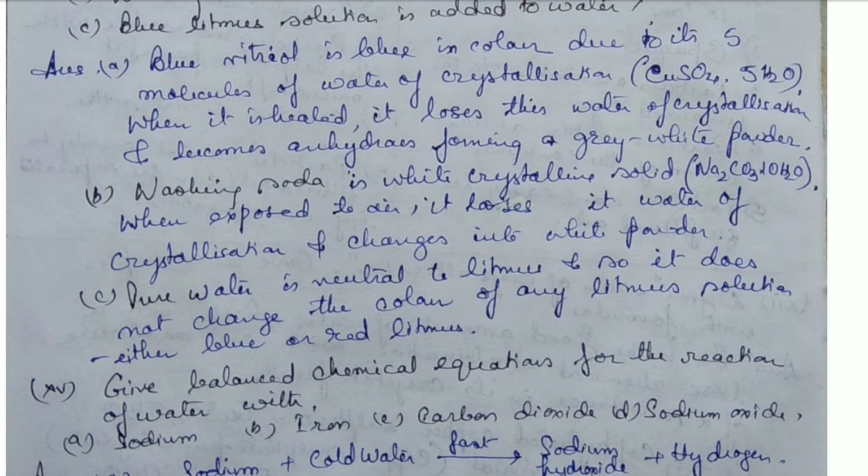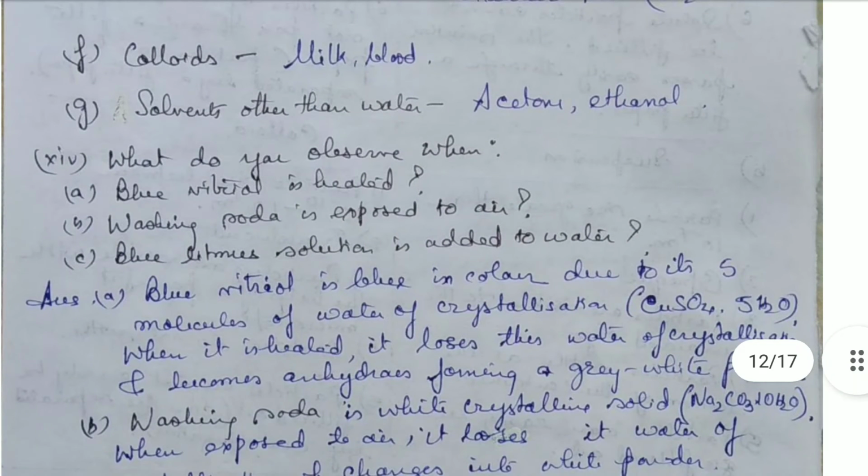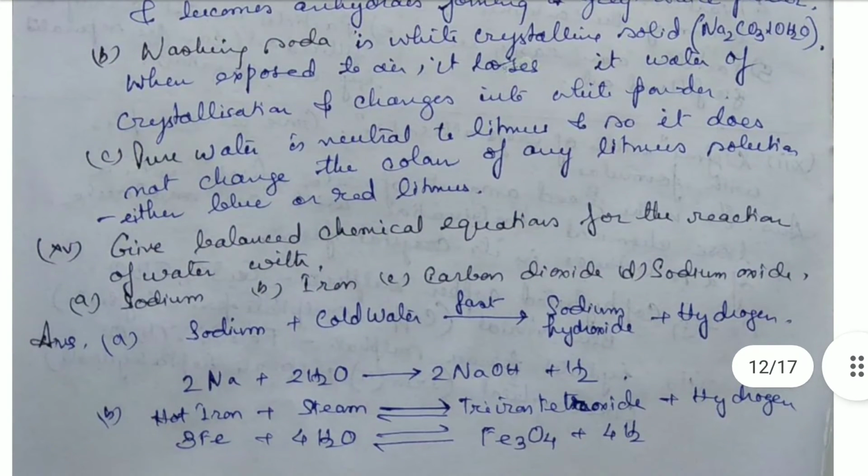Okay. Then pure water, it is neutral to litmus. When blue litmus solution is added to pure water, what happens? Pure water is neutral to litmus, and so it does not change the color of any litmus solution. So neither blue nor red litmus changes its color. If we add blue litmus, it remains the same, it's neutral to it.